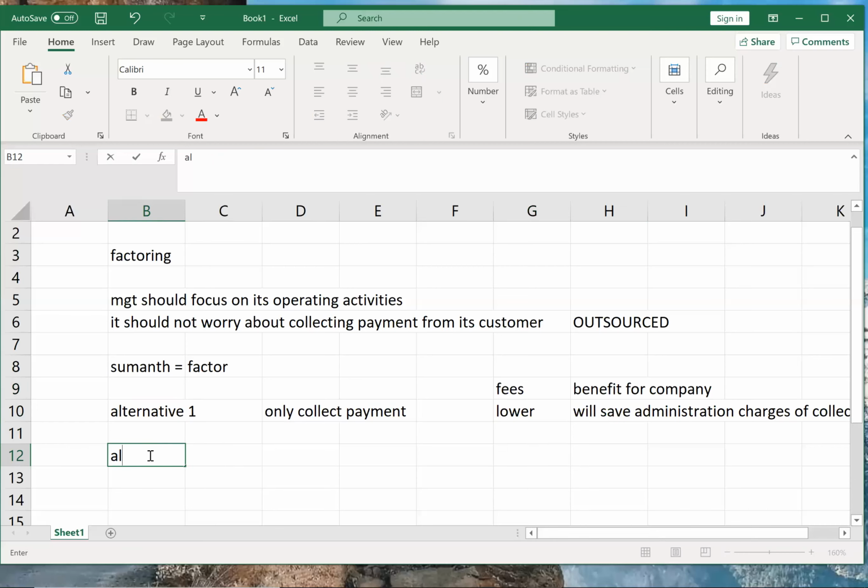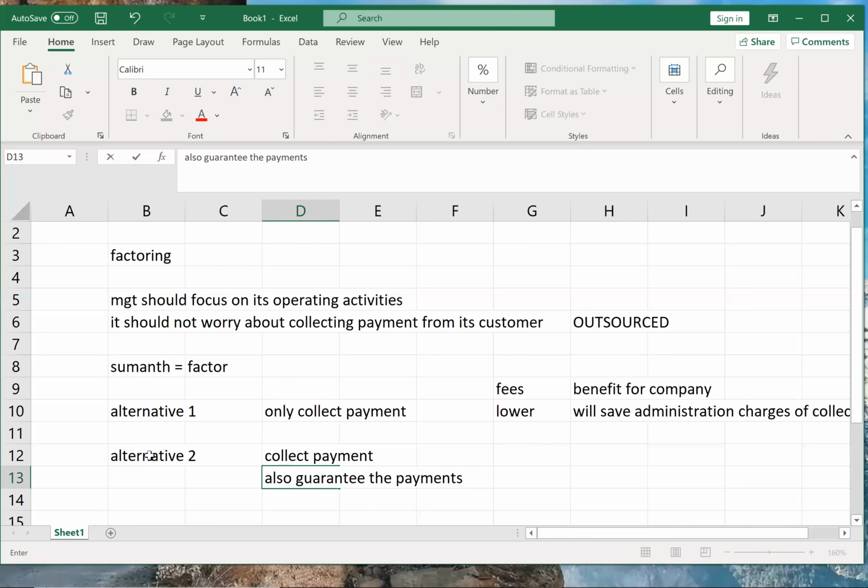Now, alternative 2 is that Sumant will say, I'll collect payment. I'll not only collect payment, but also guarantee the payments. So if some of your customer does not pay your amounts, I'll not allow that bad debts will happen.